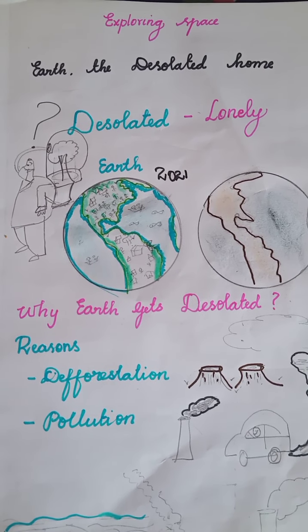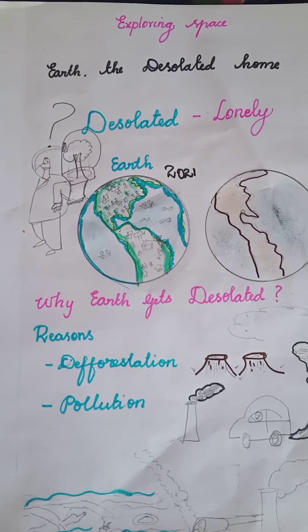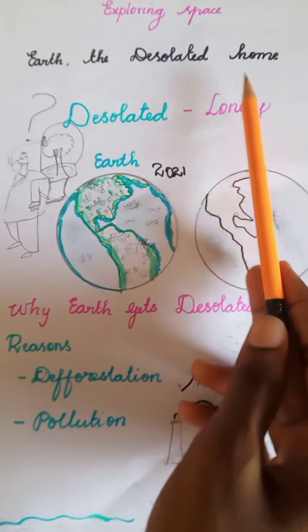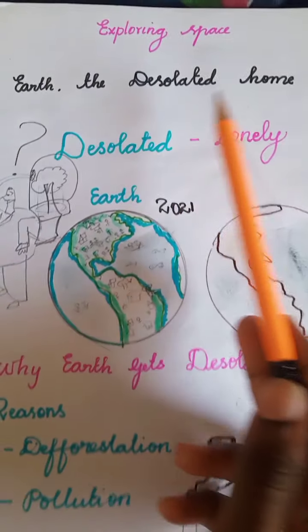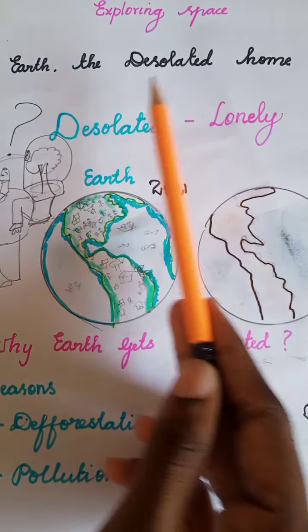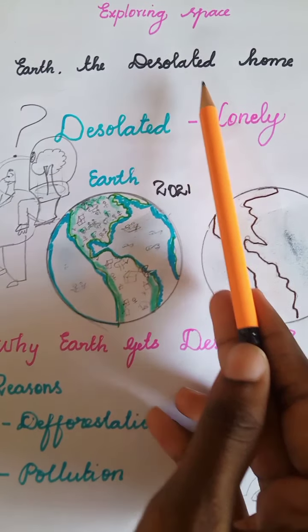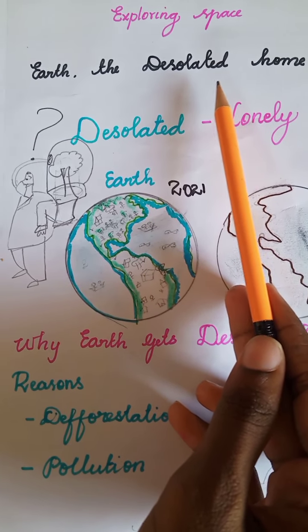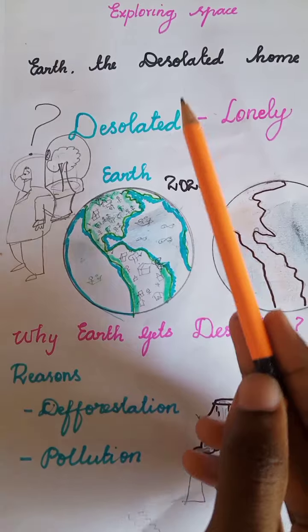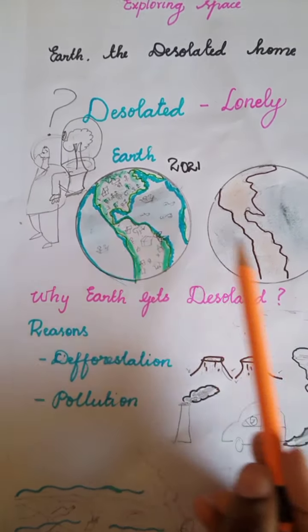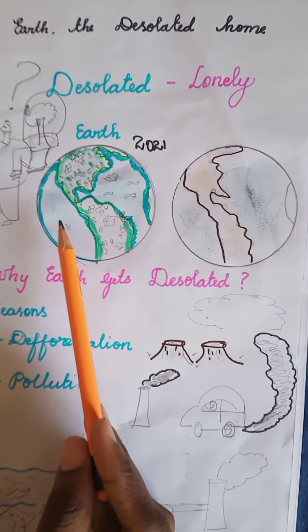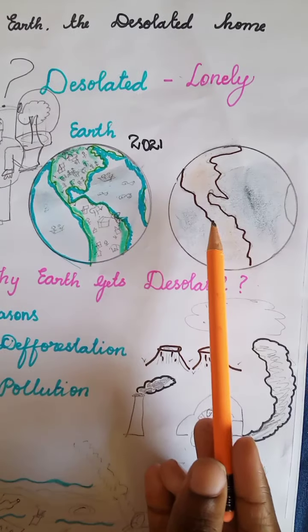Today we are going to see a new lesson, Exploring Space. Earth, the desolated home. What do you mean by desolated? Do you have any idea? Let's learn. What do you see in this image? This is an image of an earth.